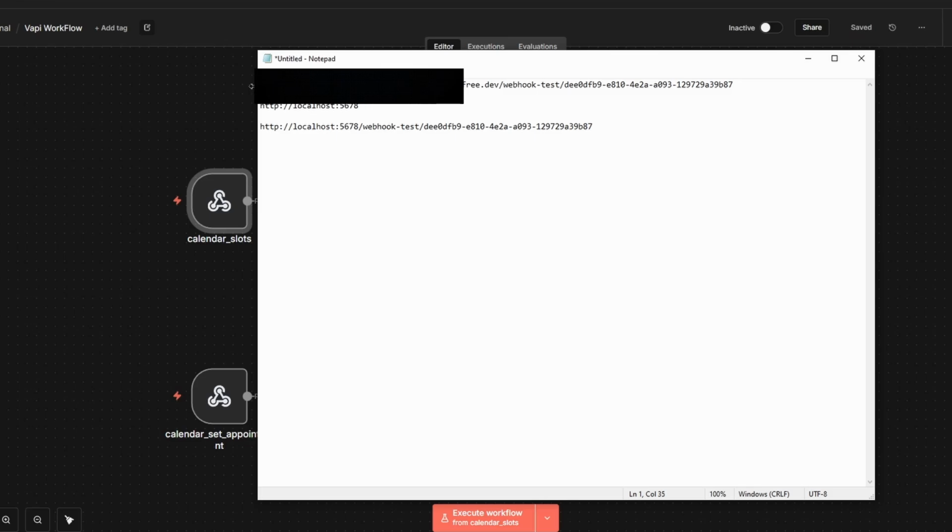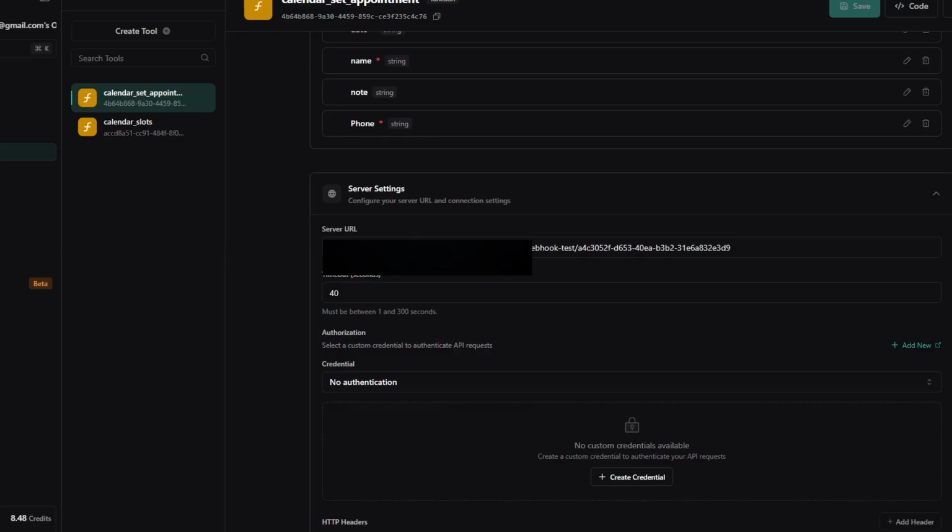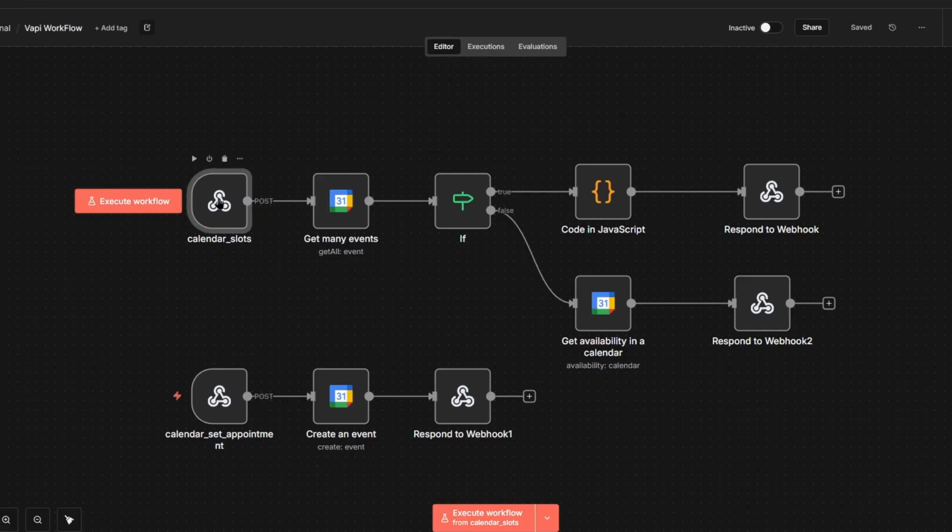So you'd copy this link. You go to vapi, just go down here, in this case, set appointments, and you'd paste it for set appointments right here. And you do the same thing for calendar slots. You create another webhook for calendar slots, which I have right here, and you add your webhook, get the link, do the same thing that I just showed you, and paste it for the calendar slots, and the same thing for set appointment. Each webhook has its own URL, and you do the same thing for each URL. And so that's how you would set up ngrok.